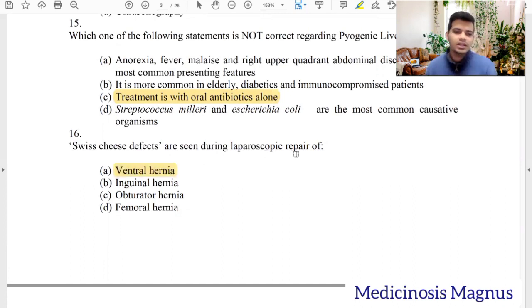Swiss cheese defects are seen during laparoscopic repair of ventral hernias. So these ventral hernias are usually the abdominal wall hernias and those kinds of things. Swiss cheese defect is seen in those kinds of hernia repair surgeries.